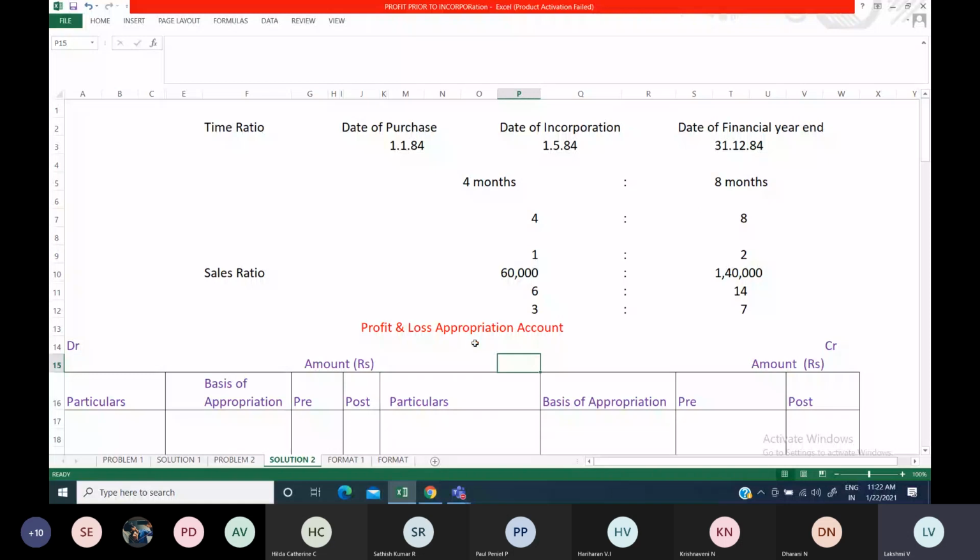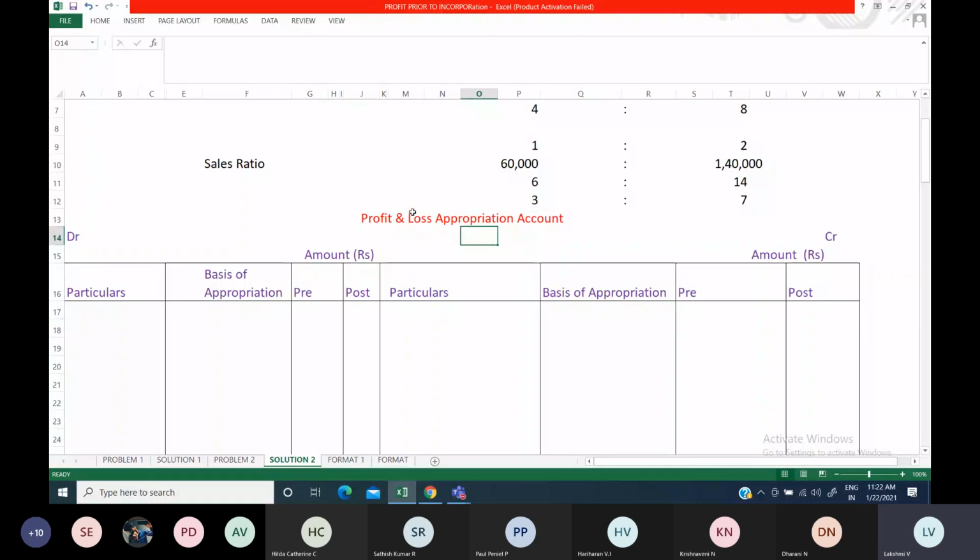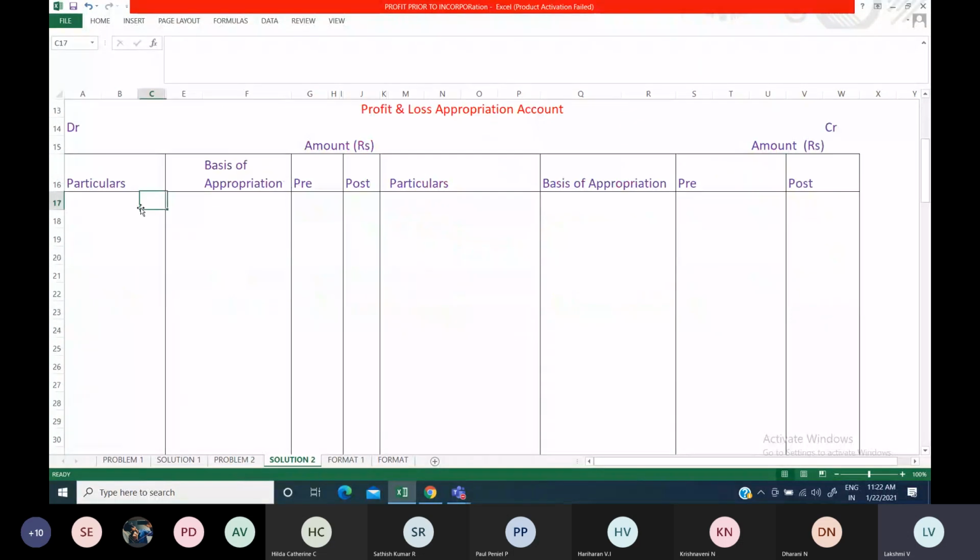From this you can find out how to calculate profit and loss on that account and how to prepare that. All those things we can discuss in the next session.